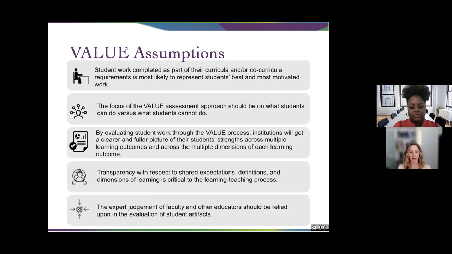As opposed to looking at, for instance, a single snapshot of a multiple choice test or a standardized test, we're looking at the assignments that they're completing as part of their experience in higher education. These VALUE rubrics will assess that work on those 16 learning outcomes.